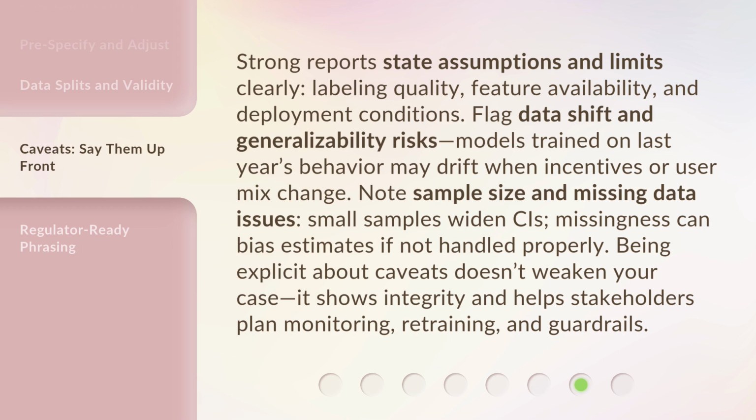Strong reports state assumptions and limits clearly: labeling quality, feature availability, and deployment conditions. Flag data shift and generalizability risks. Models trained on last year's behavior may drift when incentives or user mix change. Note sample size and missing data issues. Small samples widen CIs. Missingness can bias estimates if not handled properly. Being explicit about caveats doesn't weaken your case. It shows integrity and helps stakeholders plan monitoring, retraining, and guardrails.